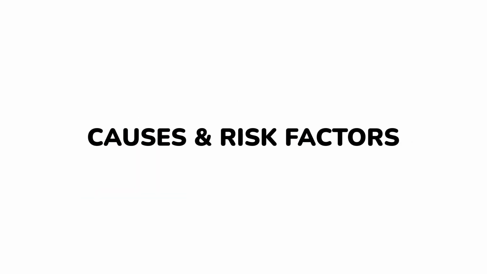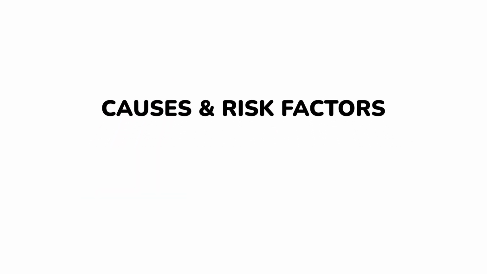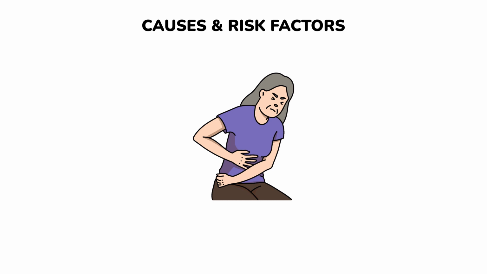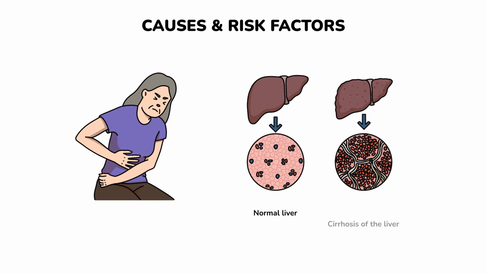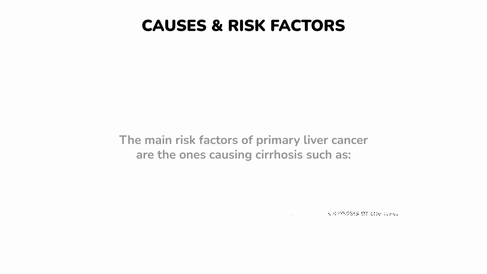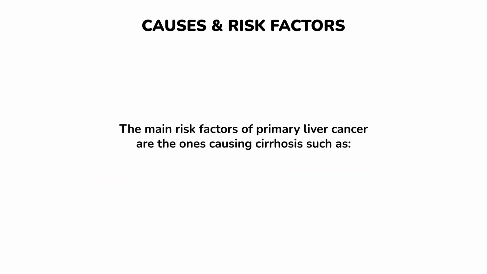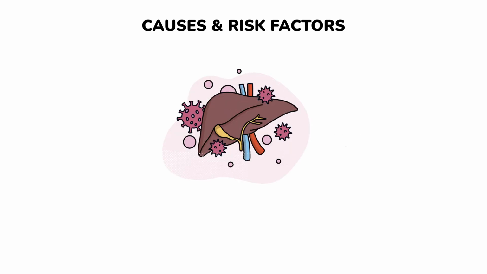What are the causes and risk factors for primary liver cancer? In most patients, primary liver cancers are preceded by cirrhosis of the liver. In cirrhosis, liver tissue is slowly modified at the expense of normal liver cells and consists more and more of fibrous tissue and scar tissue. In this case, the liver cells do not grow or function normally. The main risk factors of primary liver cancer are the ones causing cirrhosis, such as chronic hepatitis B and C infection, which significantly increase liver cancer risk, especially if they persist over 6 months.